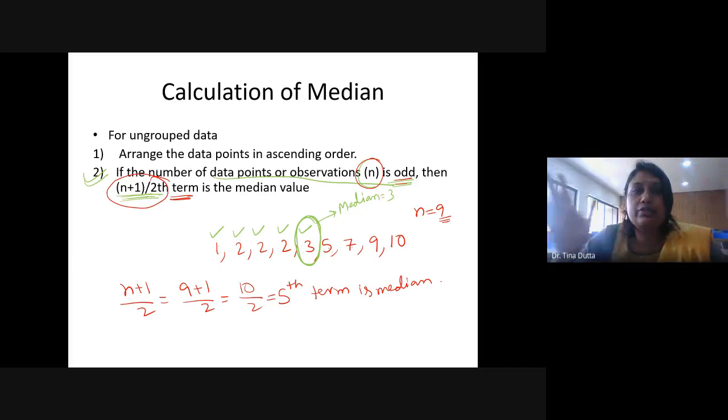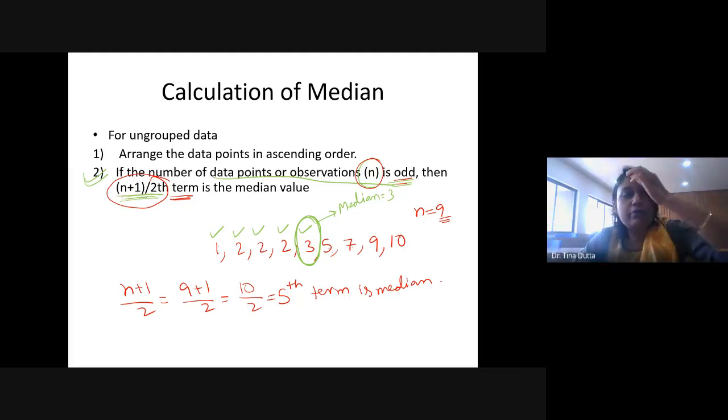But what happens when you have hundreds of data points, and there are several repetitions, like 2, 2, 2, 3, 3, 4, 4, 9, 7? When you have hundreds of data points, it is very difficult to locate the median value by counting. In that case, this formula will be handy. In fact, you have to create a frequency distribution, because counting will again be cumbersome. But remember this formula: if n is odd, calculate the (n plus 1) by 2th term.